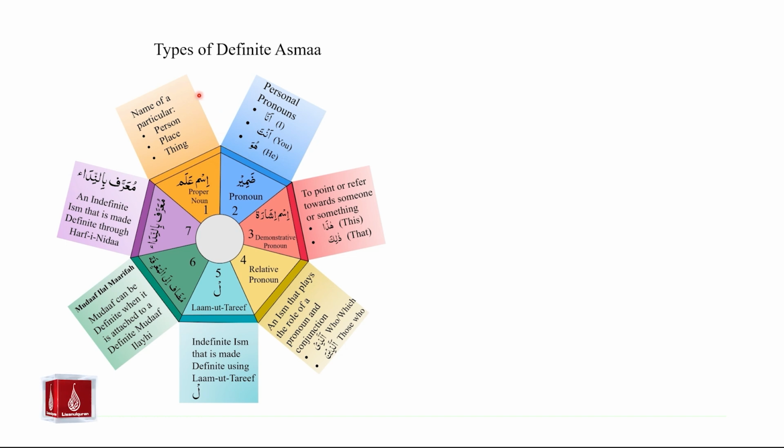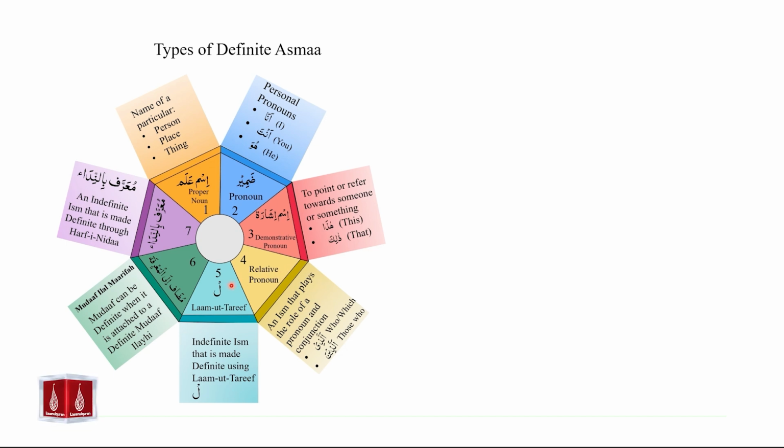These are names of particular people, places, or things. Next, asma Amir or personal pronouns. Demonstrative pronouns or asma ishara, which are used to point to or refer towards someone or something. Fourth are relative pronouns, which inshallah we will study in this lecture.